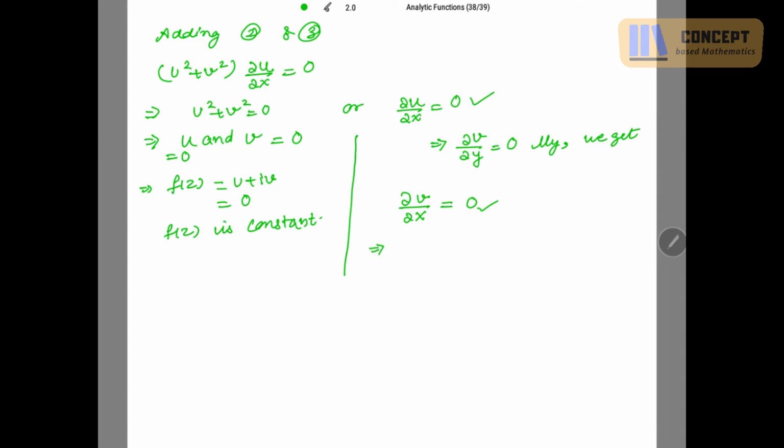So this implies if del v over del x is 0, then del u over del y is also 0 using the CR equations. So all my partials are 0, which implies u and v are constant, which further implies f of z is equal to u plus iota v is also constant in domain D.